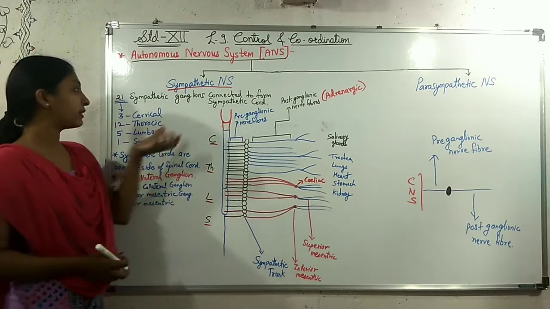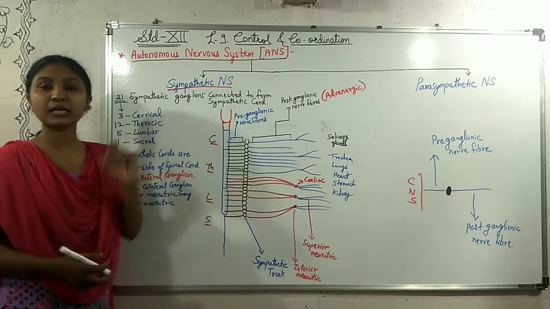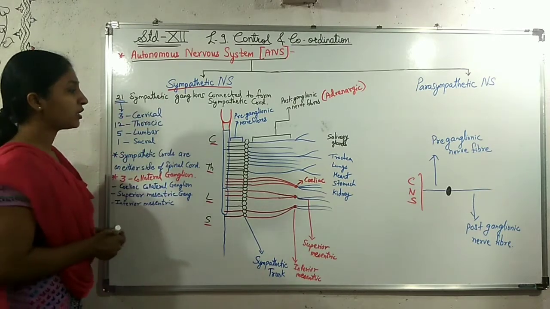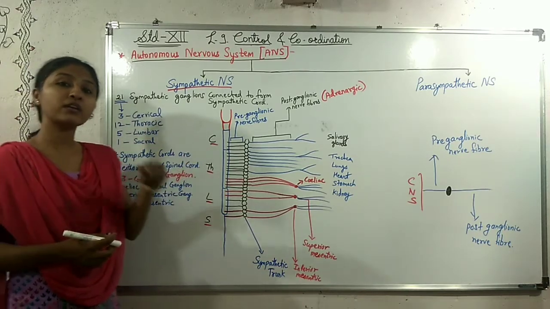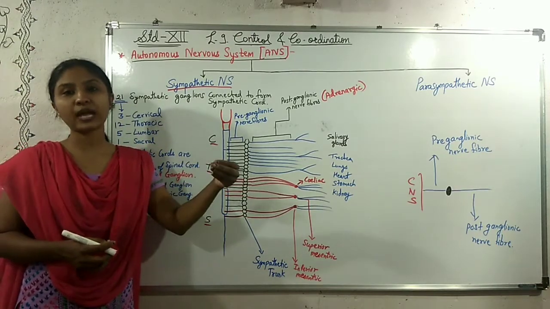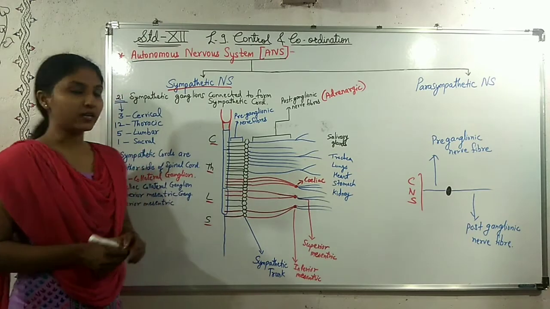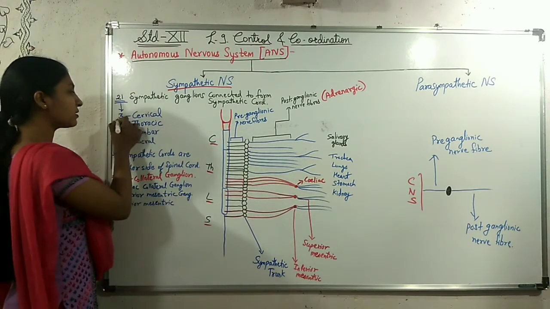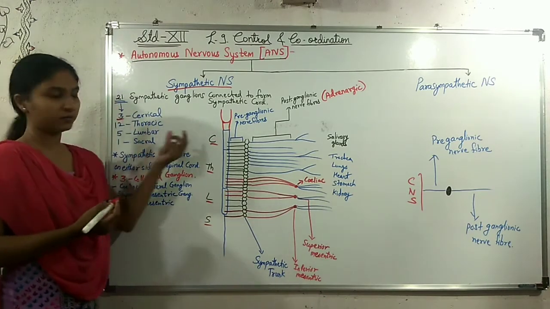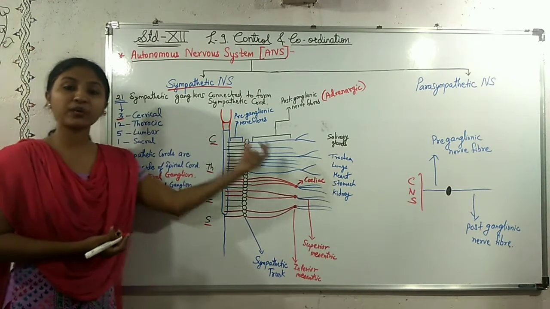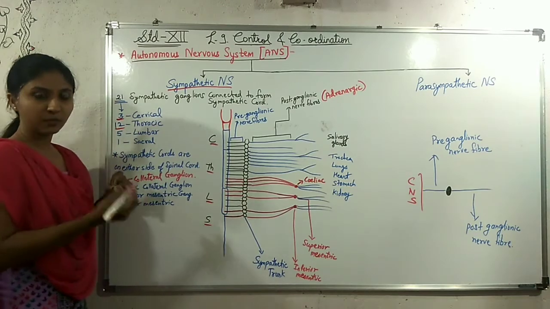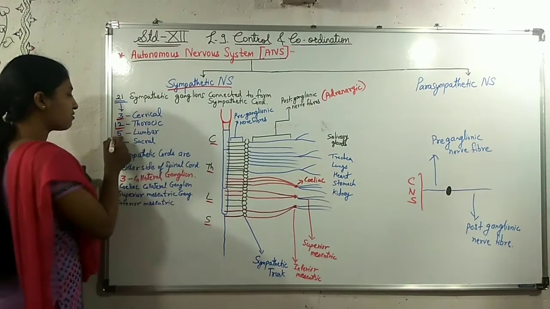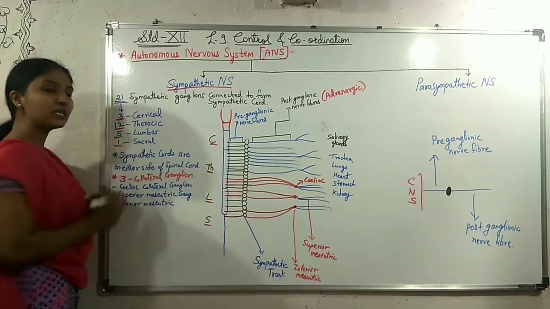Now, as we said, there are 21 pairs of sympathetic ganglion, named according to the region from where the preganglionic nerve fibers arise. So there are 3 cervical preganglionic nerve fibers, 12 thoracic, 5 lumbar and 1 sacral.